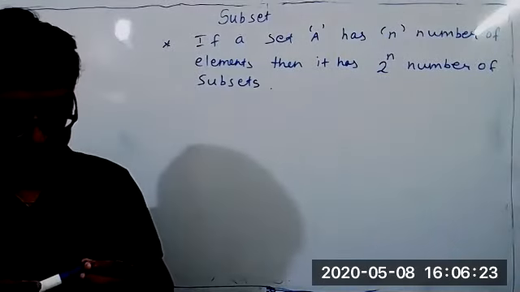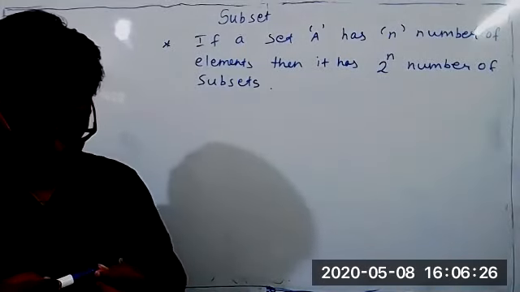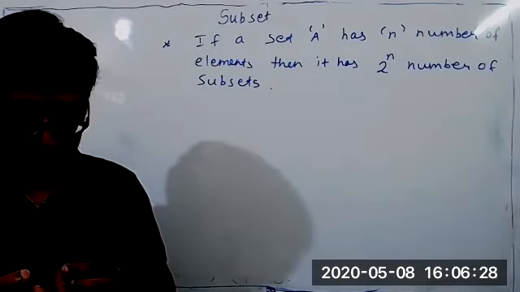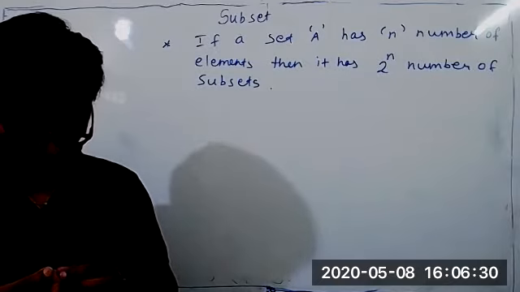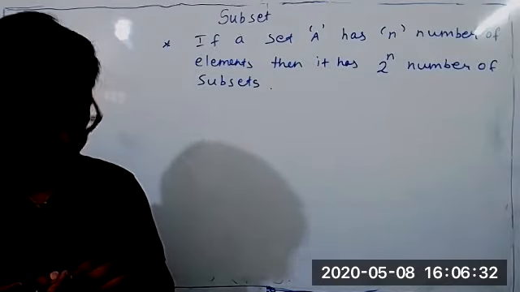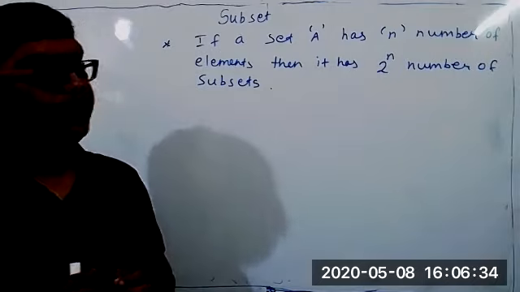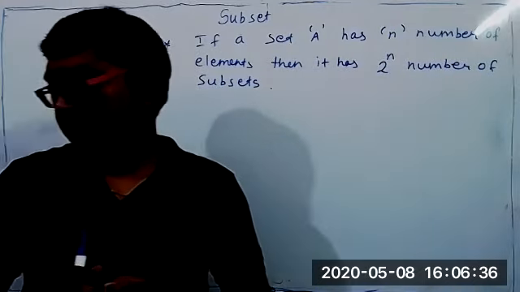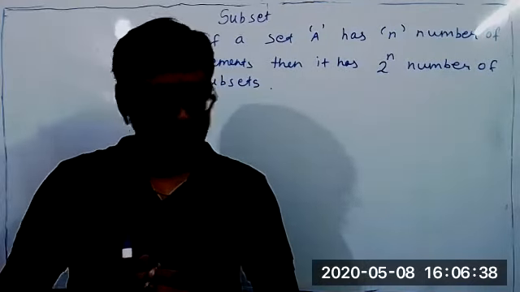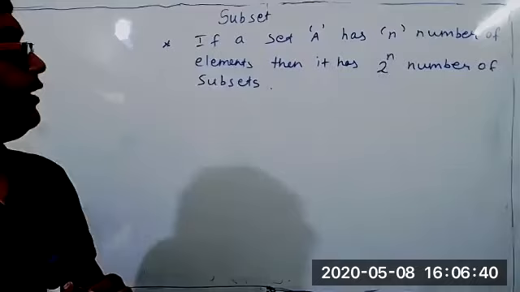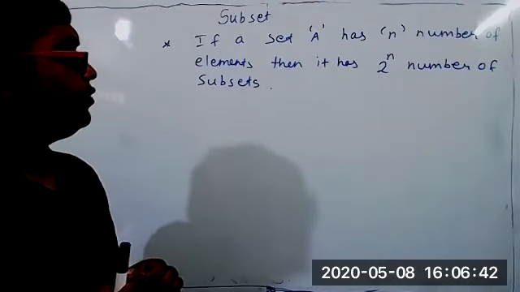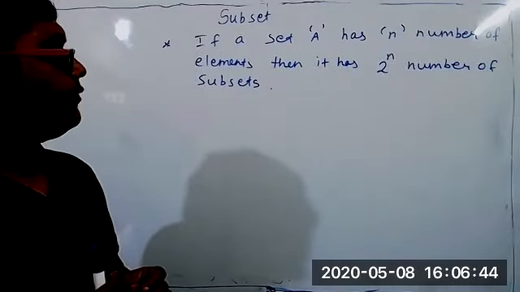The people can ask something. Sir, is there any certain proof for this? Proof also is there. You want to know? Yes, sir. Okay, proof. If a set has n number of elements, then it has 2 to the power n number of subsets. What can be the proof?